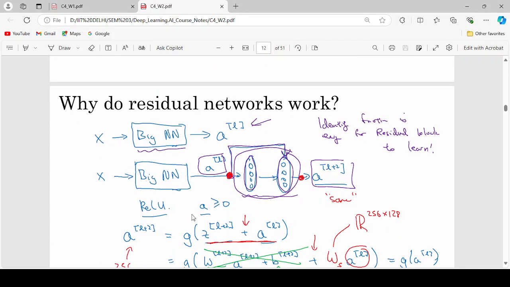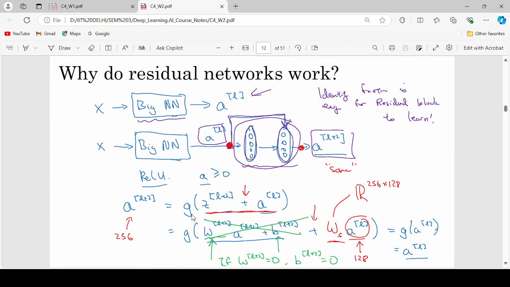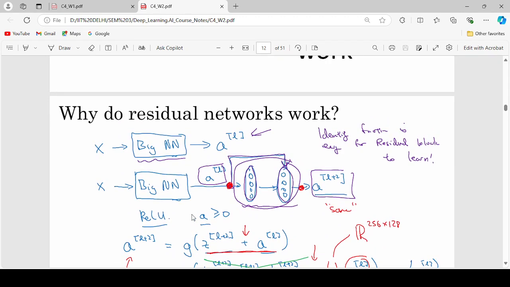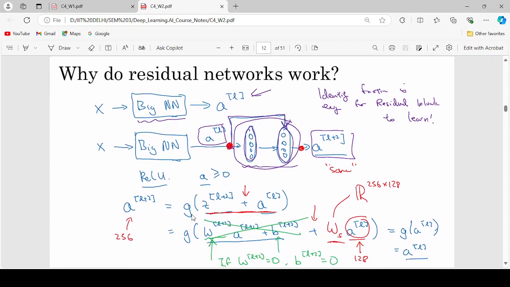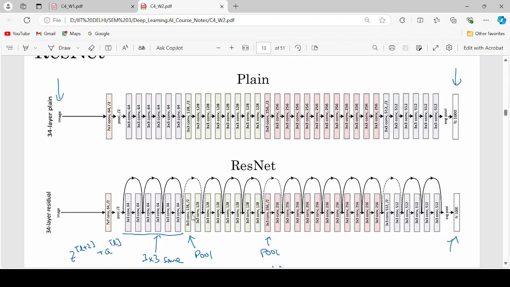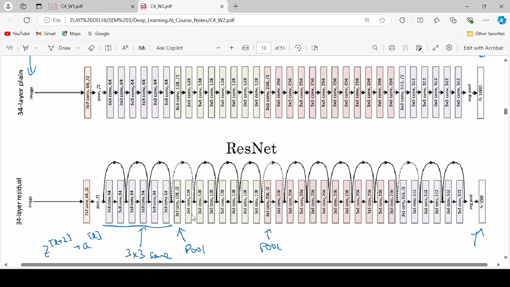So why does ResNet work? I already explained why ResNet works, just to reduce the training error. And this is the architecture of ResNet. Thanks to the professor and their team for this hard work.